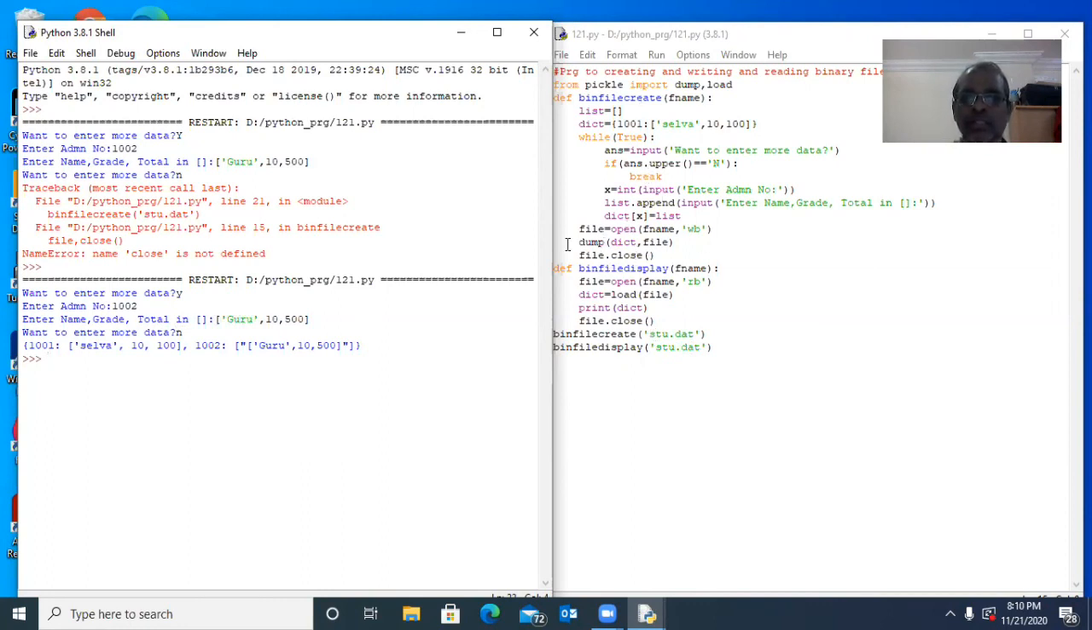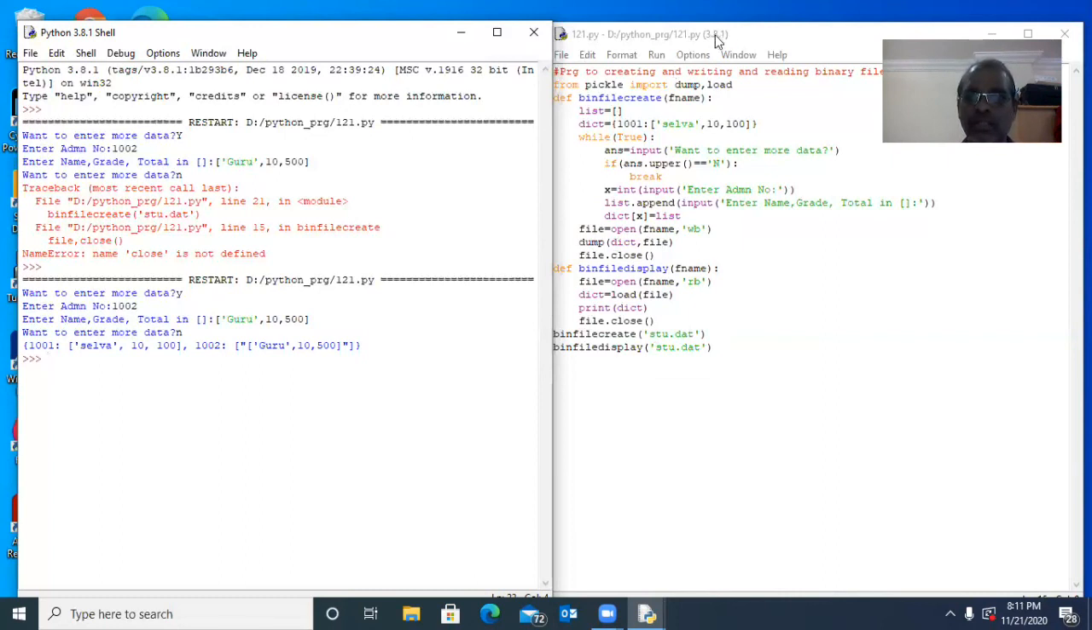That's okay, fine. So after that, I press here no. No means small n. I press small n, dot upper becomes capital N. Capital N equal to capital N, condition true. Break comes out of the loop. Break transfers the control out of the loop. It comes to file equal to open fname in write mode. It creates stu.dat in write binary mode only. Dump dict, file. So this dict now contains two key value pairs. These two key value pairs will be stored into the file, that is stu.dat. After that the file is closed, that's okay.